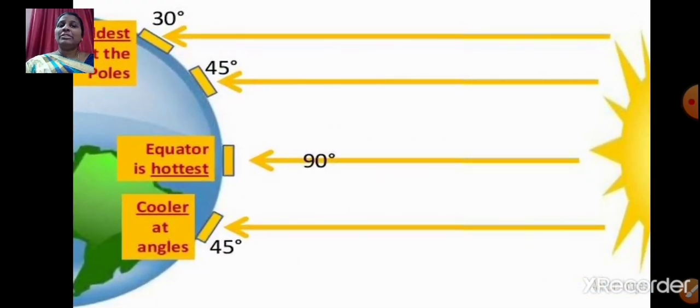Students, you will find the equator to be the hottest place, right? Why is it so? Because the sun rays fall perpendicular over this region and the intensity of heat received from the sun is more in this region. And as we go away from the equator, the intensity of heat decreases. I hope it is clear.